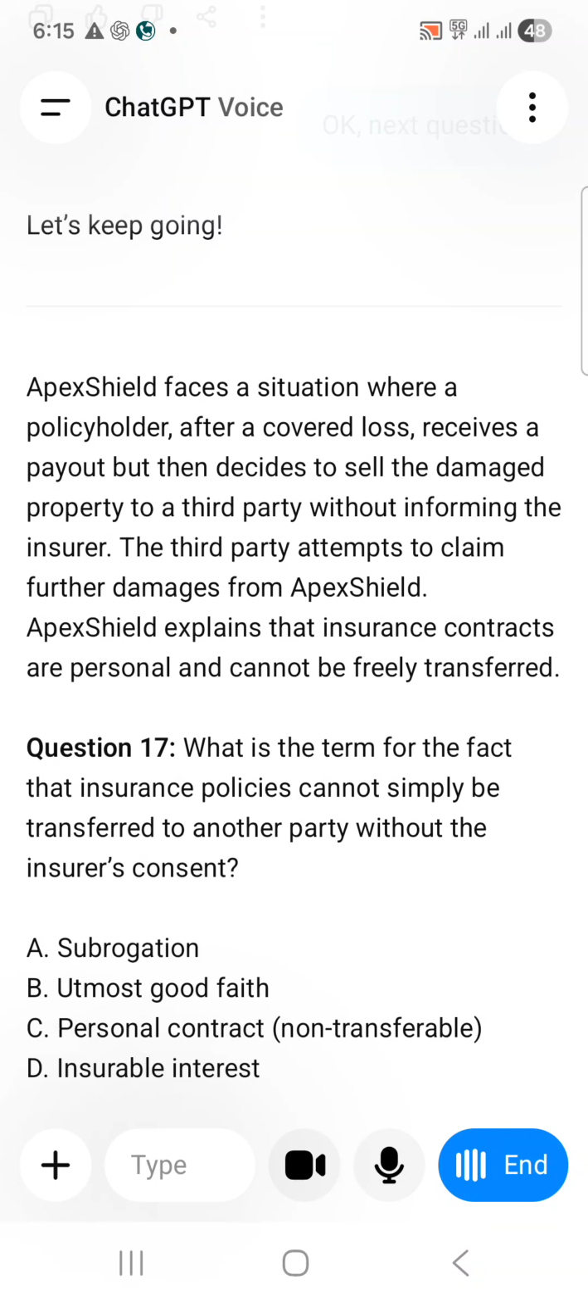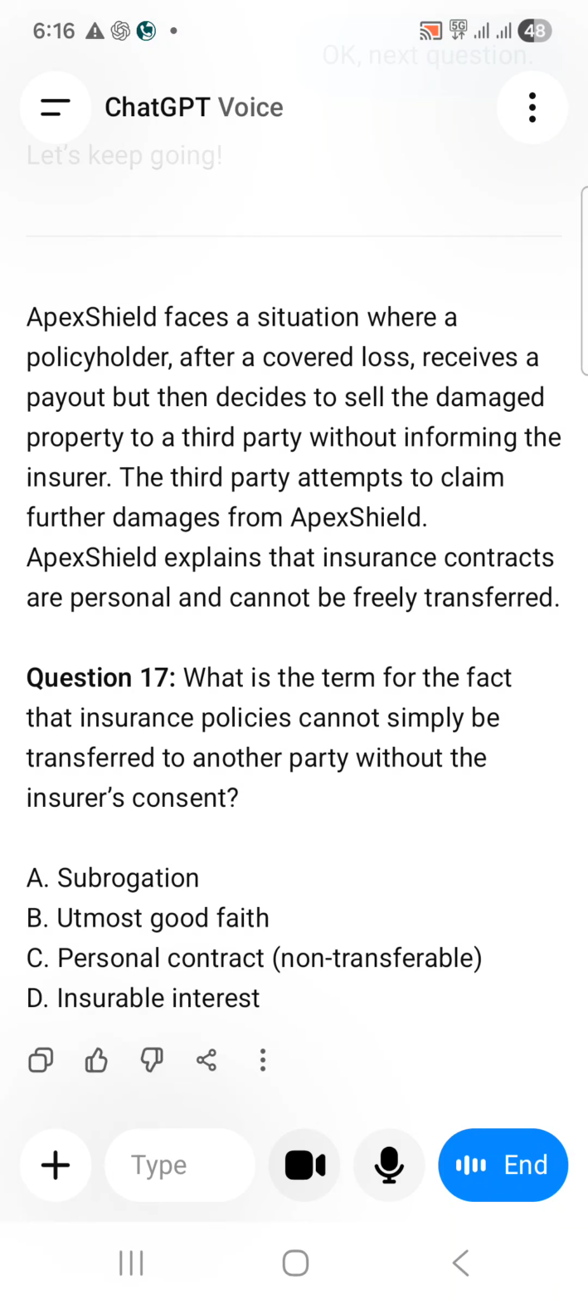See, personal contract, non-transferable, right? So they need to get the consent from the insurer. Yeah, so option C is the right answer.